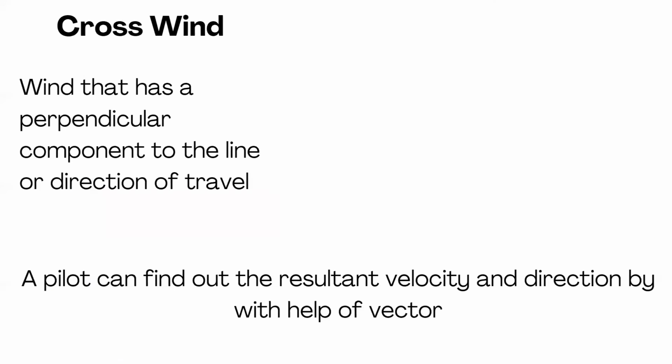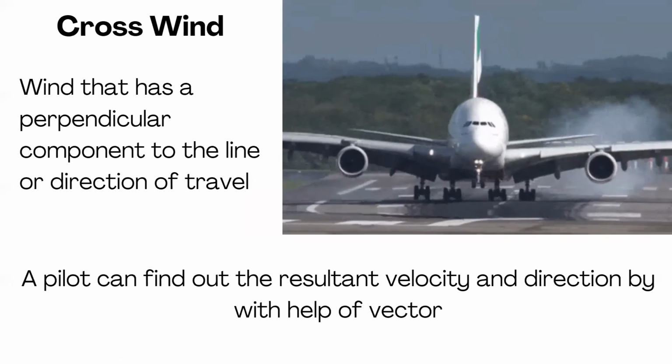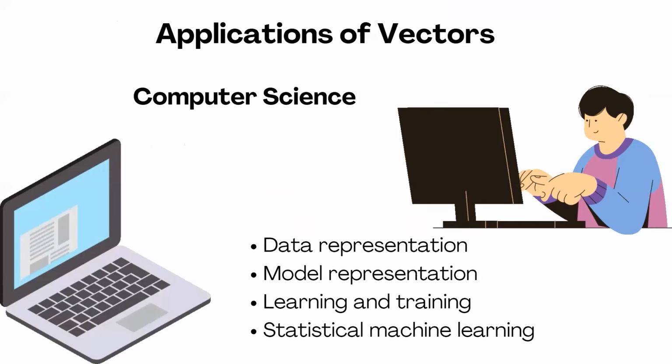So these are all maybe what we can call the daily life applications. Now we'll move on to some other applications of vectors. Vectors can be used in different ways in the field of computer science. For data representation, model representation, learning and training, and statistical machine learning, all these fields use vectors.